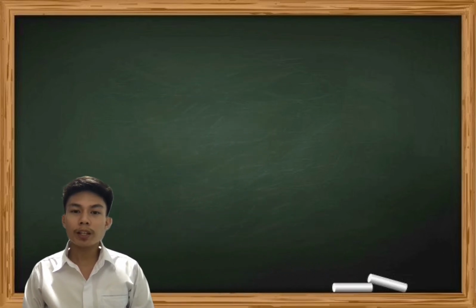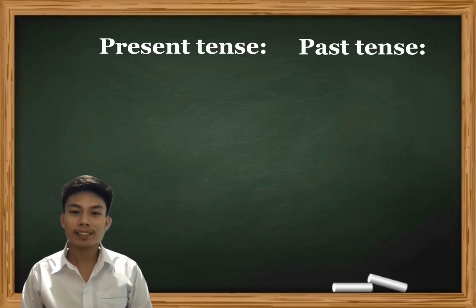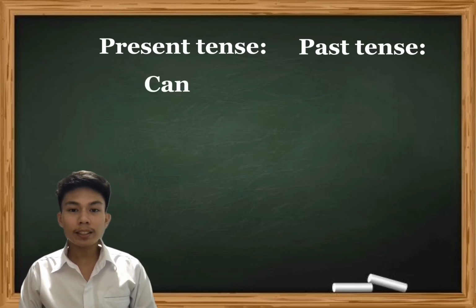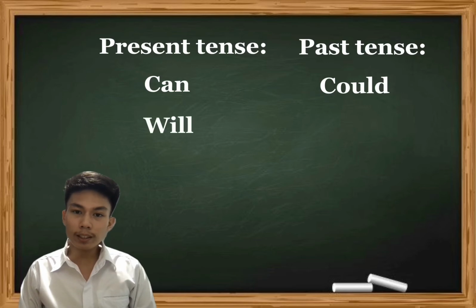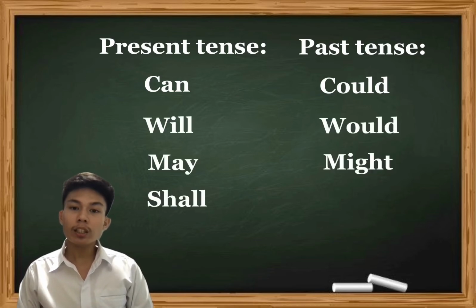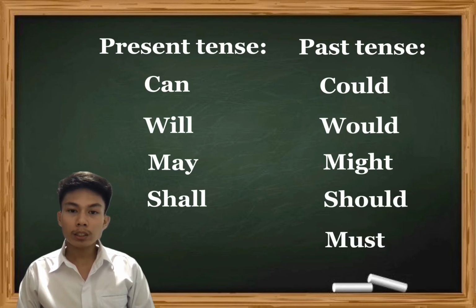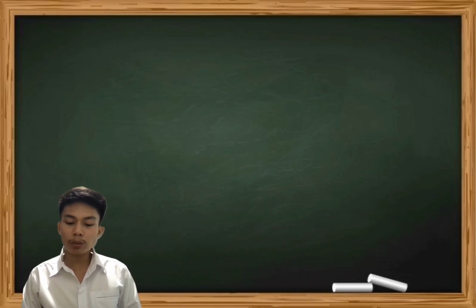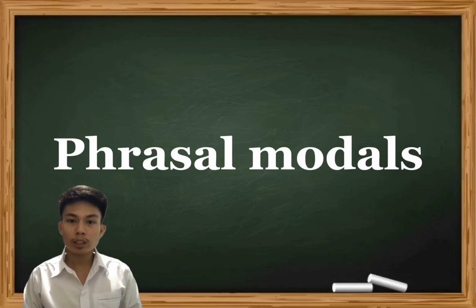Modals also have their present tense and past tense. Here they are. Can is could, will is would, may is might, shall is should, and must only has its past tense. After learning the present and past tense of modals, we will now discuss its phrasal modal counterparts.